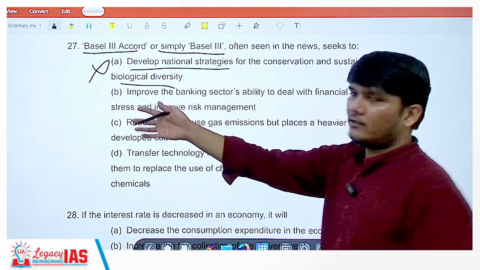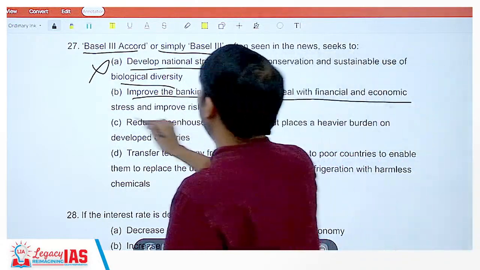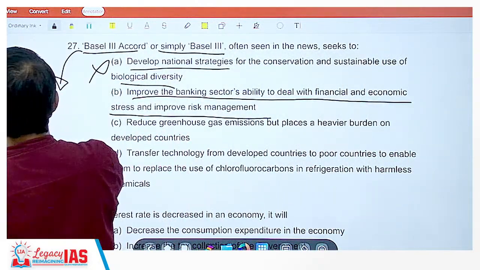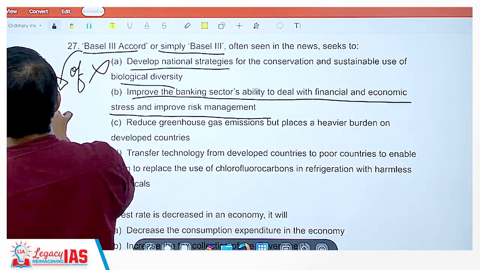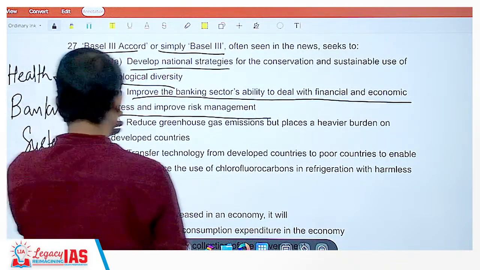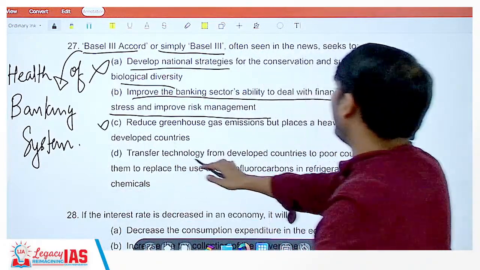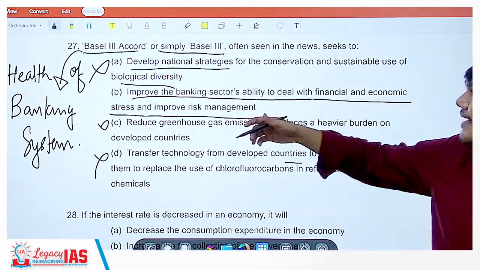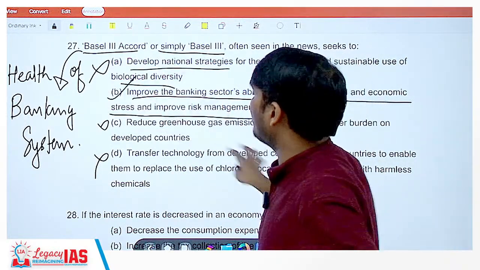Okay, and see, the option is exactly that. Improve the banking sector's ability to deal with financial and economic stress and improve risk management, because Basel Accord deals with the health of the banking system. Reduce greenhouse gas emission, again environment related. Transfer technology from develop, again environment related. So even if you know a bit, you would directly get the answer. Okay, 27, that is D.